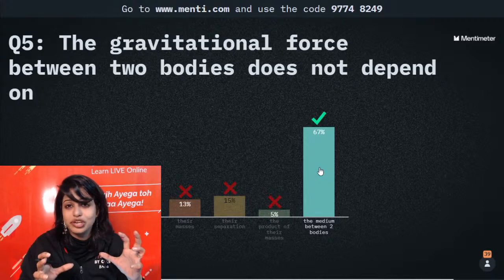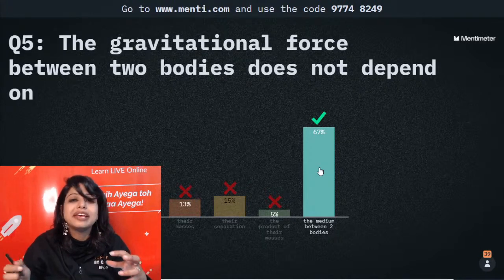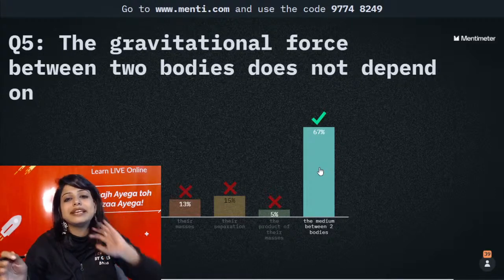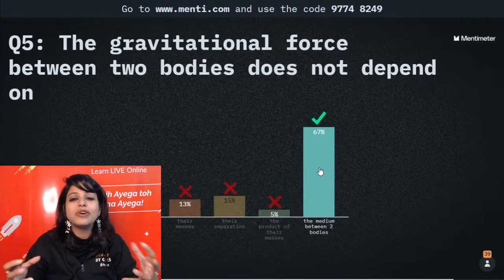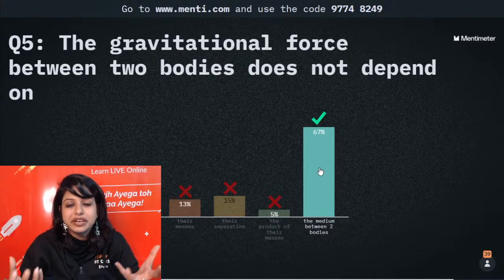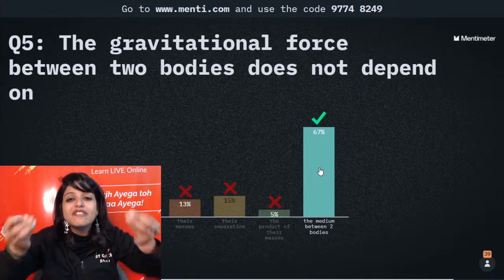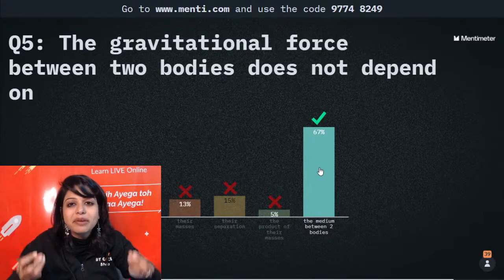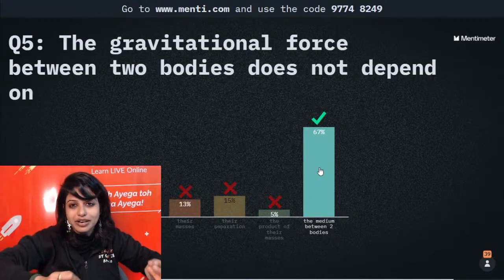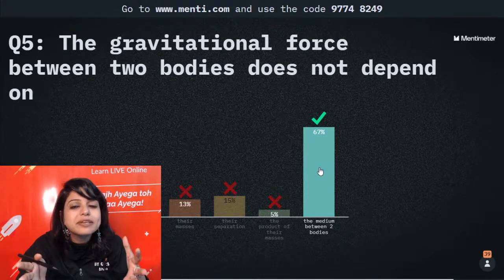Actually, this is a very cool story. When Einstein was thinking about gravity and the new theory of gravity, he was disregarding a very big thing which was earlier thought to exist in space, called ether. There was a theory that the whole space is filled with a mysterious fluid, ether, and everything is affected by it, which was falsified by Einstein. So when we talk about gravity, it does not matter whether you are under earth, on moon, in water, in air, in a solid. The force of gravity only depends on the product of masses and is inversely dependent on the square of the distance between them.